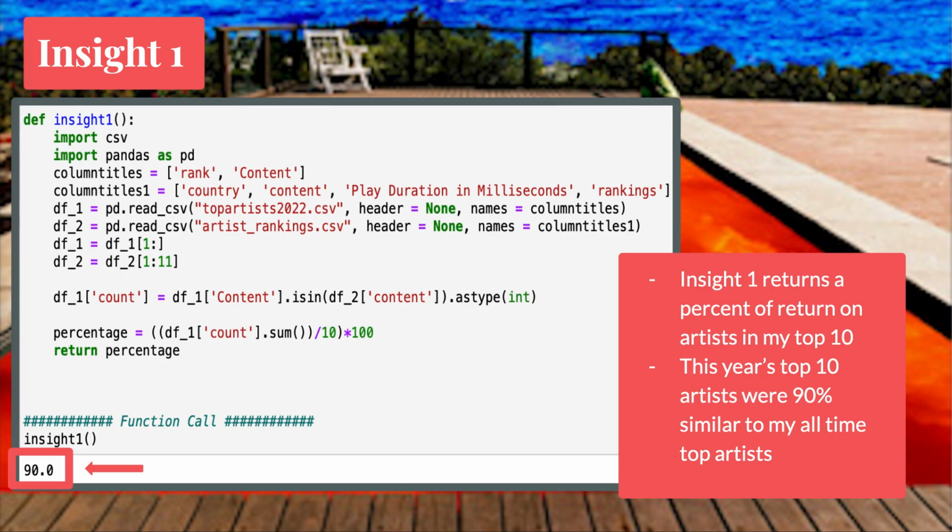Okay, so for the first insight, we're comparing the two sets of top 10 artists, one being all-time top 10 artists and the other from just this year. This insight produces a percentage of what artists were present in both sets of data, meaning the rate at which artists stayed in my top 10. The high number of 90% means that my favorite artists have not changed that much in the past 4 years of music history.